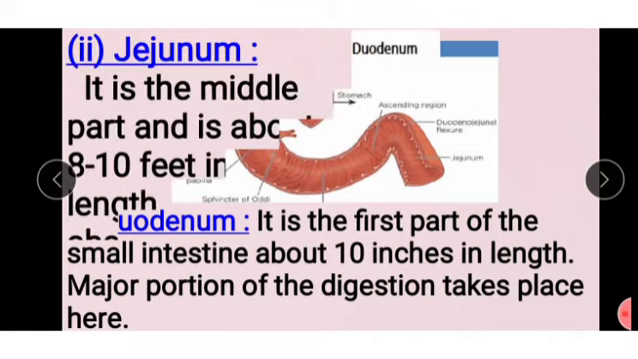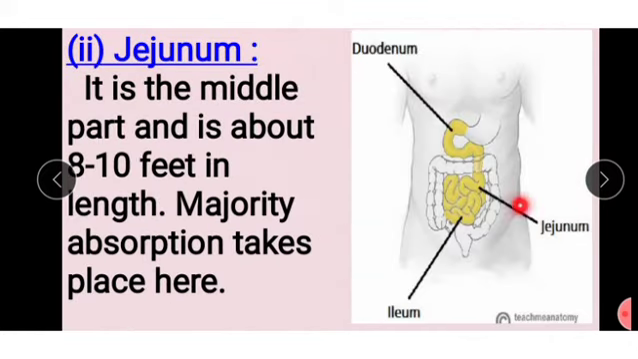Next, jejunum. This is the jejunum. It is the middle part and is about 8 to 10 feet in length. It is present in the middle portion of the small intestine. Majority of absorption takes place here. Food is digested in the duodenum, but absorption takes place in the jejunum.